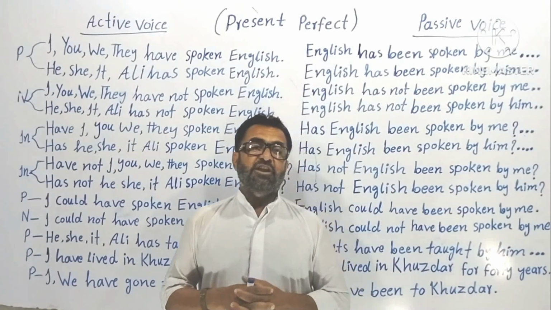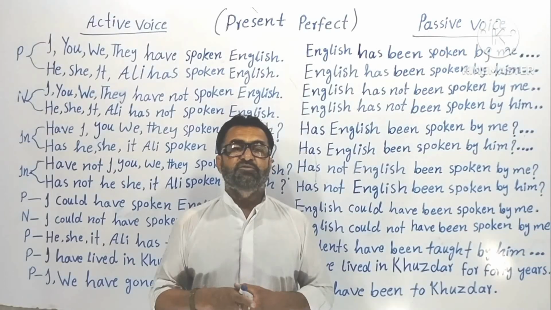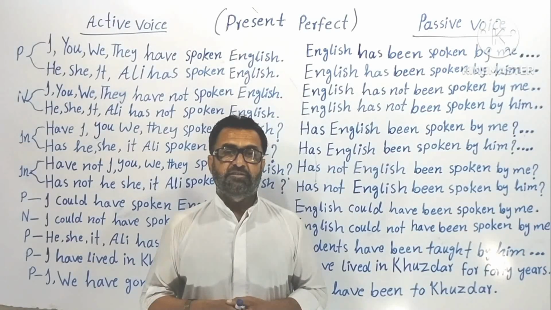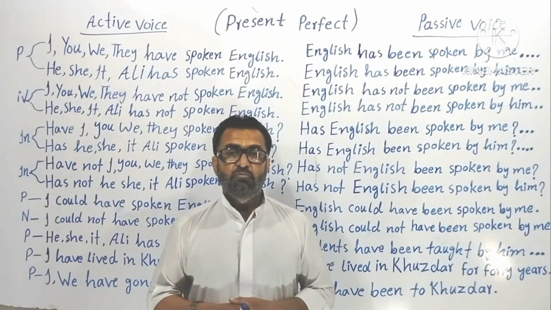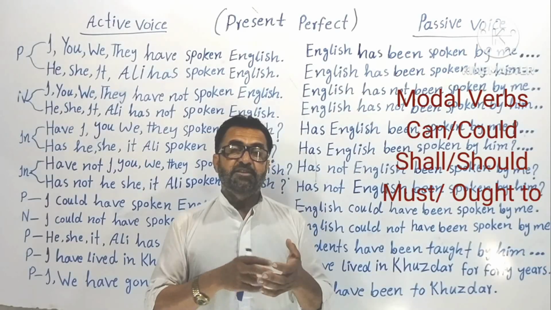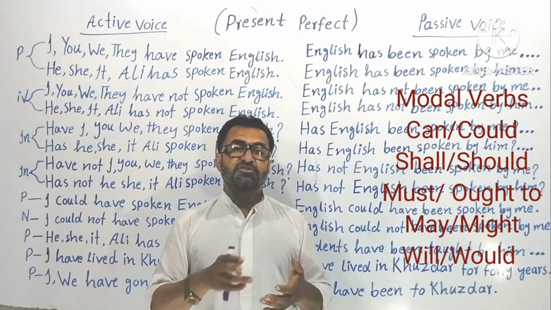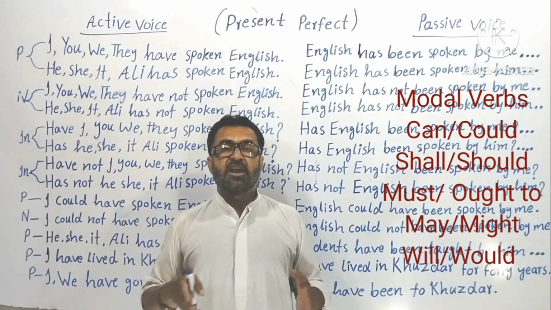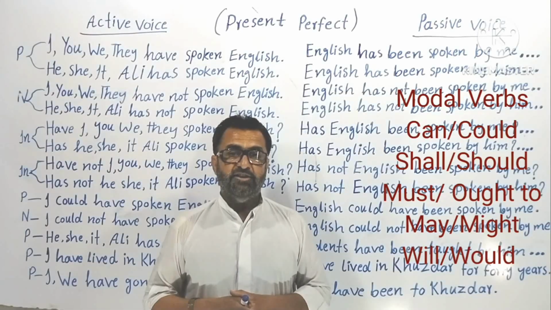So here I would like to tell you one thing, that we also use modal verbs in present perfect. Now let's know what modal verbs are. Modal verbs are like may, might, can, could, shall, should, will, would, must, ought to, and more like this. These all are modal verbs. Understood?